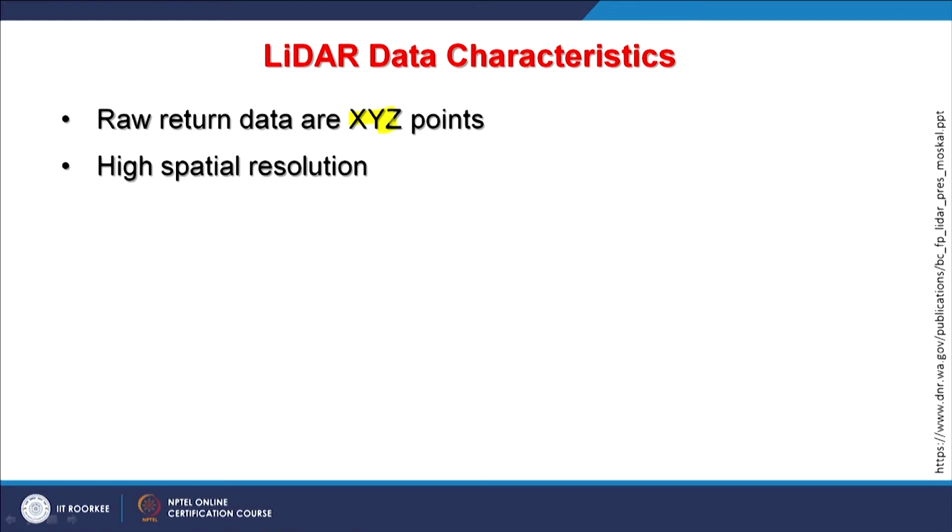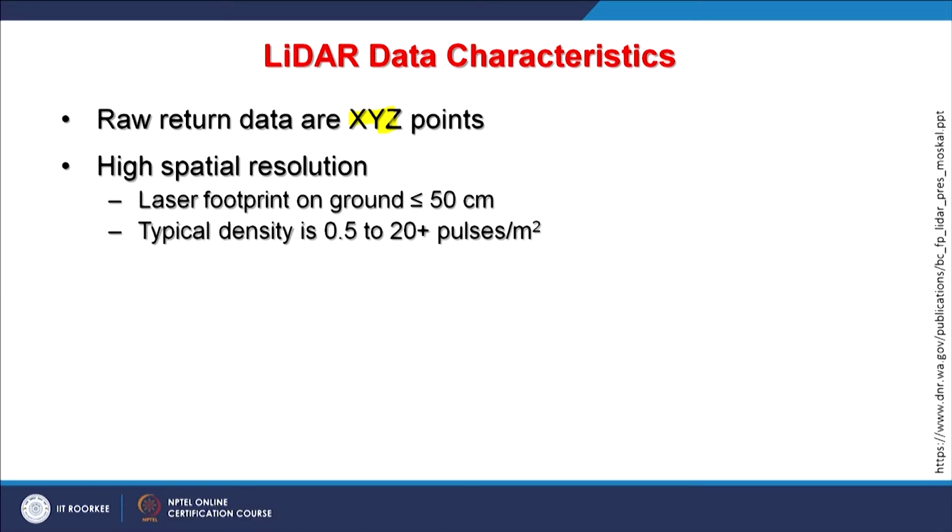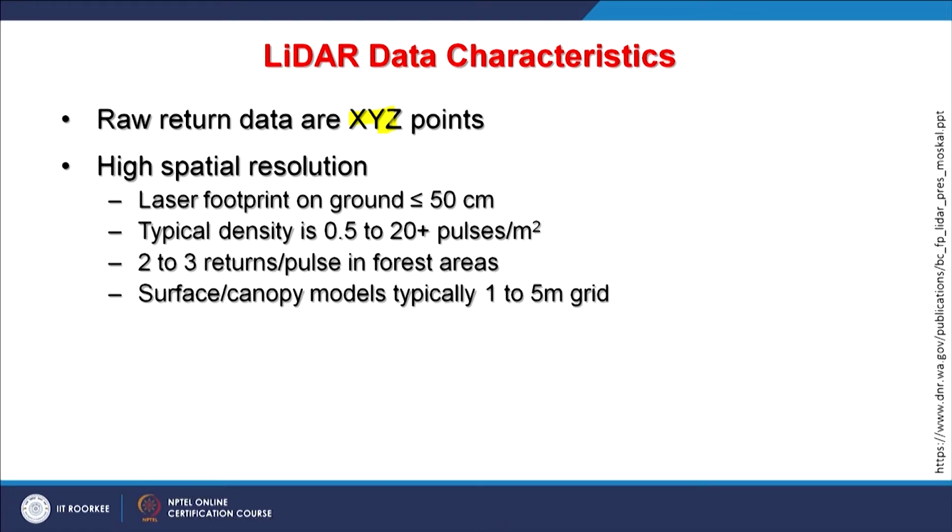Now when we get the return, that raw data return has x, y and z points, and these are at a very high spatial resolution, and laser footprints on the ground may be even less than 50 centimeter, and that is why high spatial resolution is possible. Typical density of these pulses can be 0.5 to 20 plus pulses per square meter. That is why we can achieve very high spatial resolution data, and 2 to 3 return pulses in forest area, depending on the density of the forest.